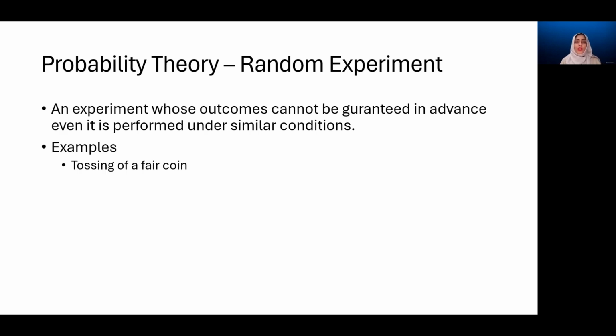So tossing a fair coin, we know that it can result in one of two possibilities. Either it is head up or it is tail up. Since it is a fair coin, the probability of a head or a tail is 50%. But what exact outcome it would be when I toss it next, I do not know until I actually conduct that experiment. Similarly, someone might be very good at aiming, but when hitting a target, you never know if the outcome would be a hit or a miss. There always is going to be a probability. The probability of hitting might be very high, but still there is a chance of missing the target.